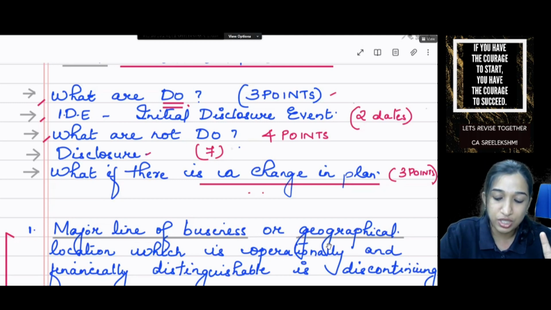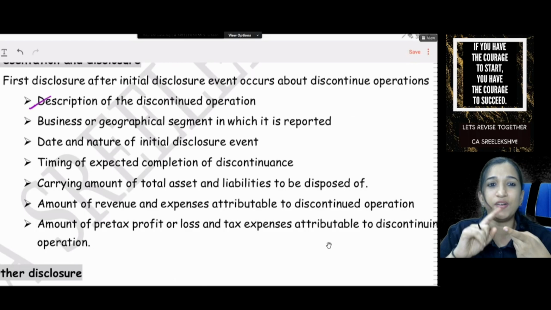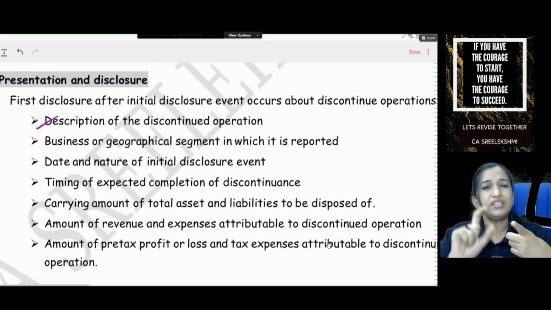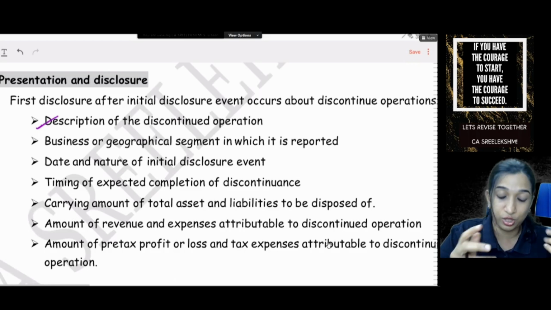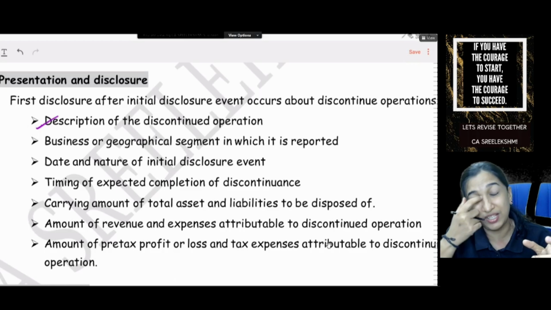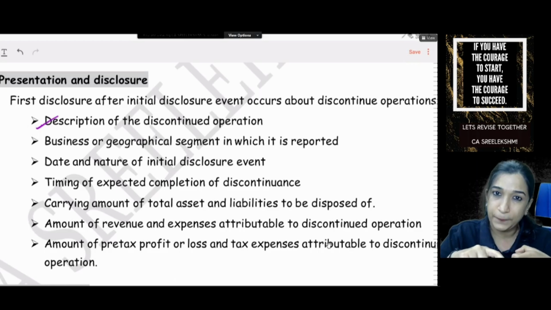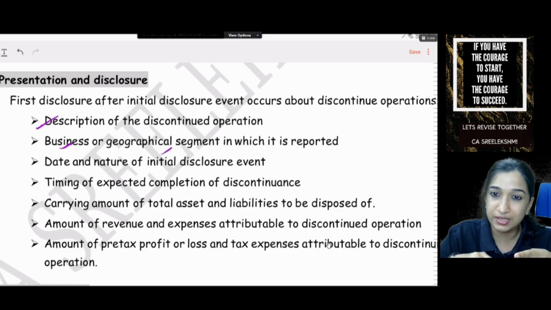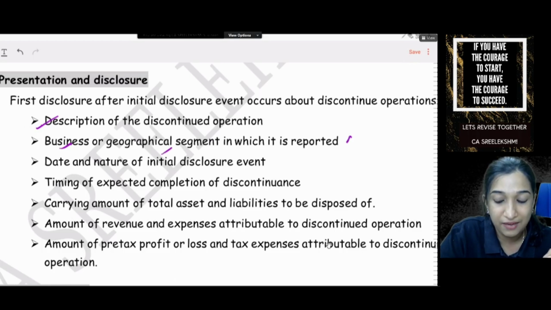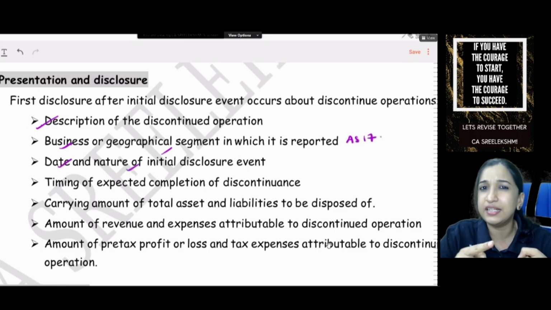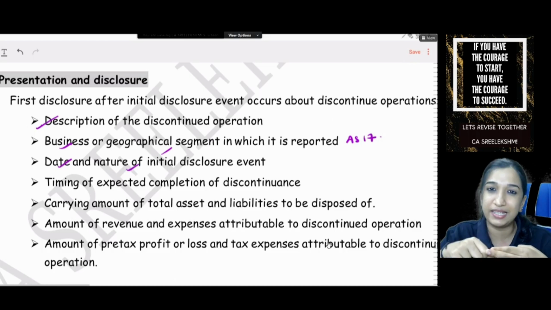4 theoretical disclosures. Initial disclosure, first disclosure after. So disclosure, presentation and disclosure. First disclosure after initial disclosure event, description of discontinued operation. That is which segment, which business you are discontinuing. Is it a business or a location? Business or geographical segment which it is reported as per AS 17. What is the date and nature of IDE? Is it approval and announcement date or date of binding sale agreement?